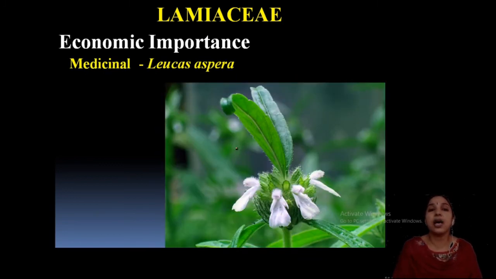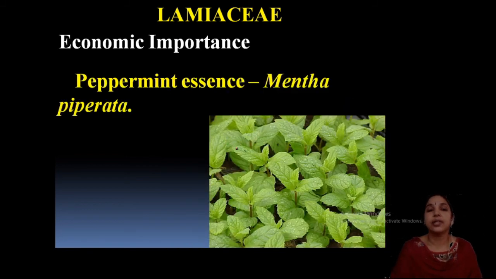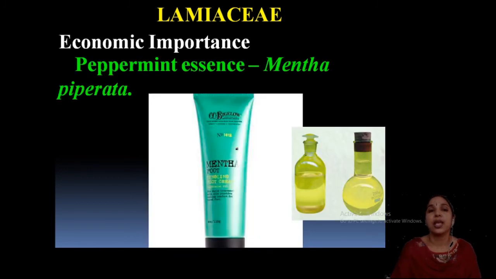This is Leucas aspera, our common Thumba, and this is peppermint, Mentha piperita, our common mint, used as medicine and edible, used in our curries for fragrance. It is a highly aromatic plant. Peppermint essence is there; Mentha piperita is the scientific name of mint.